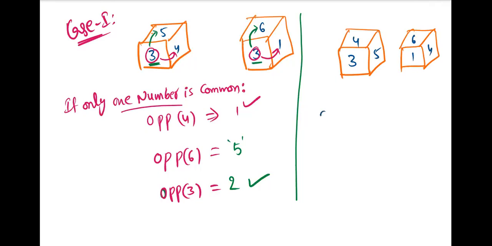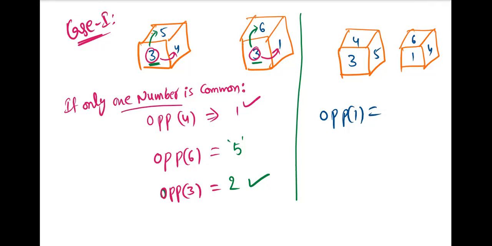Now, what is the number opposite to 1? Tell me. What is the number opposite to 1? So 3. No, sir, 5.